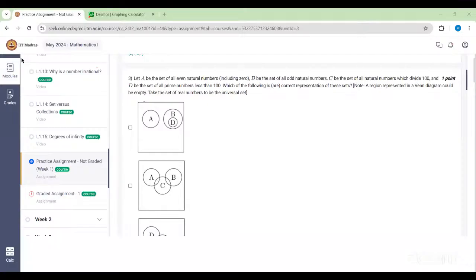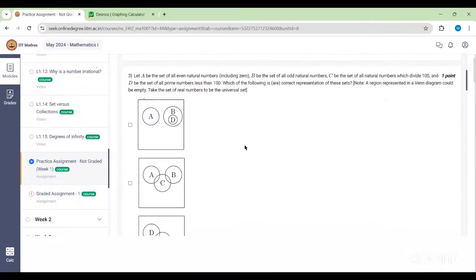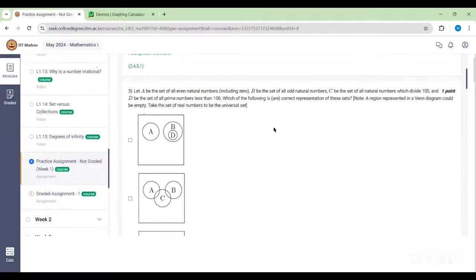B is the set of all odd natural numbers. Let's suppose there is a case 33. So 33 comes under B because it's an odd natural number, right? And it is not part of A. But he says that C should have been inside the union of A and B. That's his doubt. And that's correct, although.